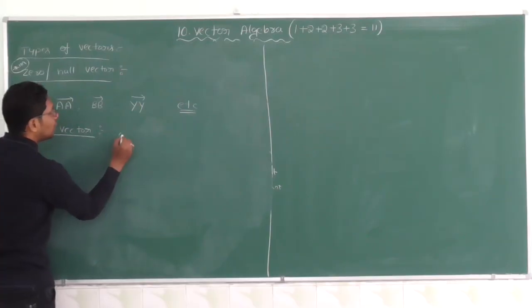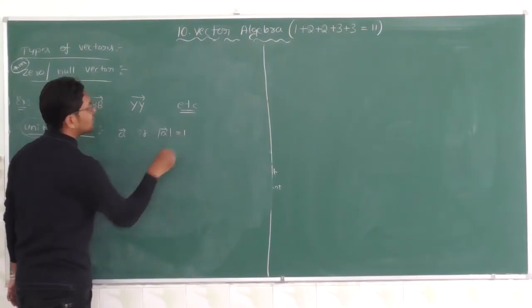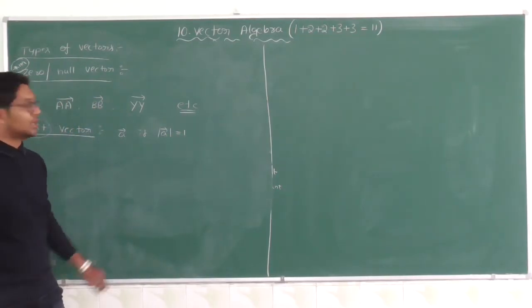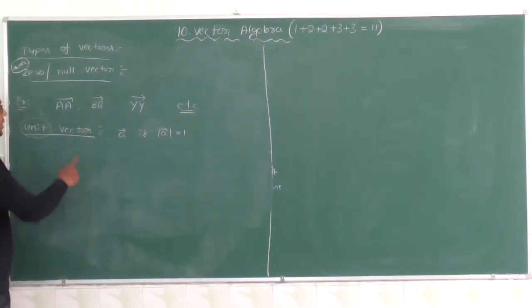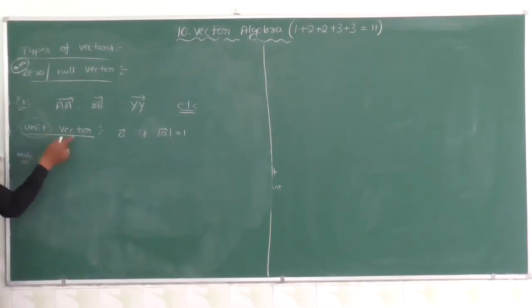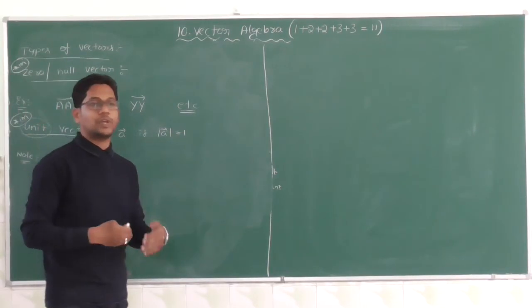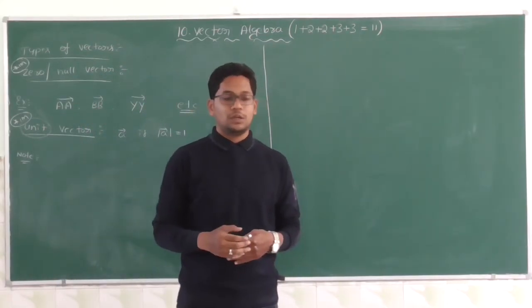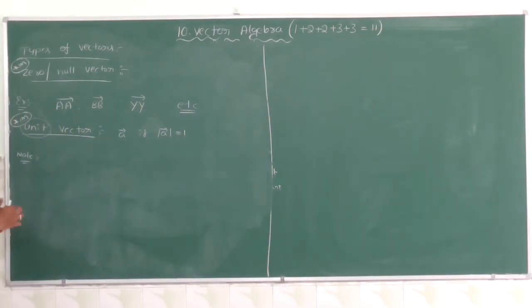A vector is said to be a unit vector if the magnitude of that vector is 1. Magnitude is denoted like this: magnitude of A. So it is a unit vector. The unit vector definition is also important for 1 mark. Kindly mark it. In this we have one note point. We should learn that note point because the formulas we are going to use belong to 2 marks questions. You must practice this and learn this.